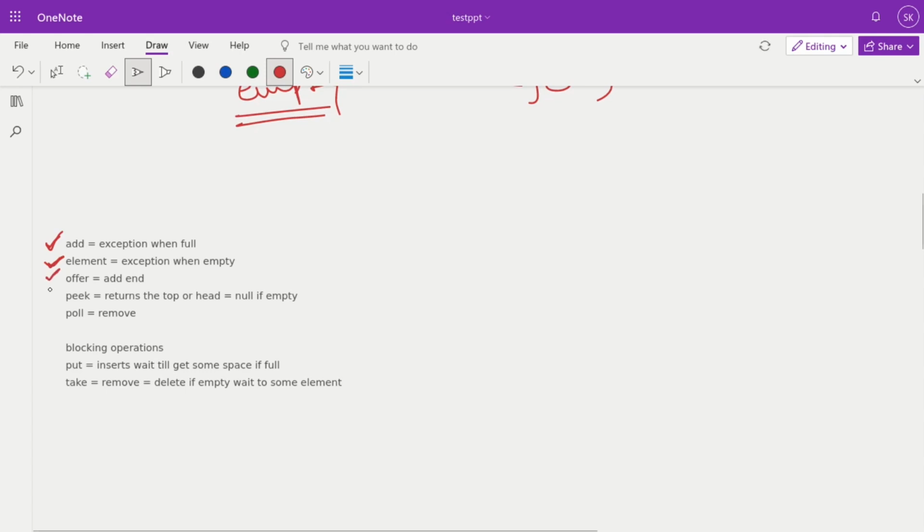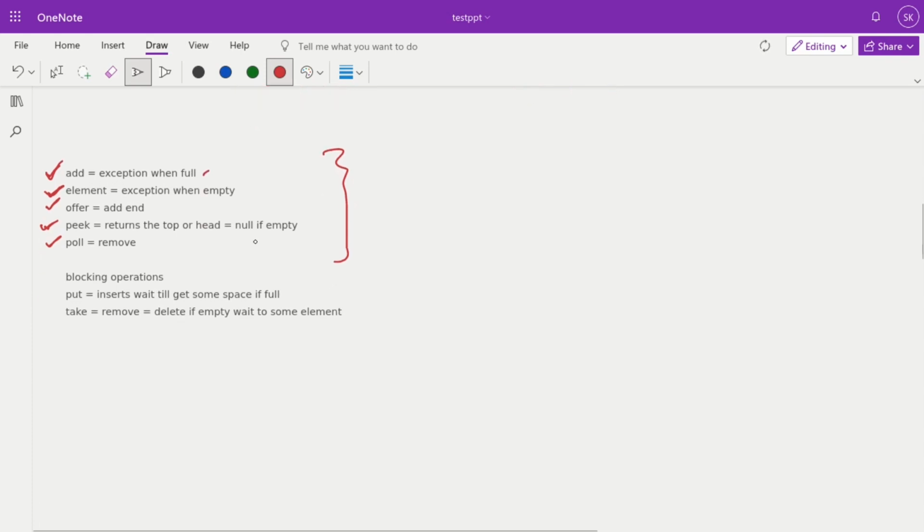Offer means add element at the end. Peek means return the top element which is at the head, that element we are getting, and poll means get and remove. First we are getting that and removing it from the head. So these are all non-blocking operations, where we are throwing the proper exception. Suppose with the add method the size is full, then we are throwing the exception.